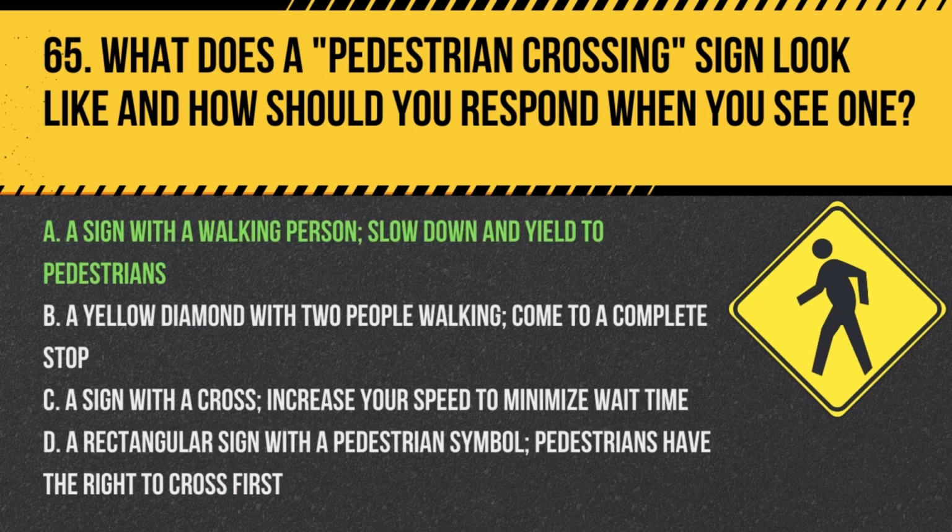Answer: A. A sign with a walking person. Slow down and yield to pedestrians. A pedestrian crossing sign indicates areas where pedestrians may be crossing the road. Drivers should slow down and yield to pedestrians.